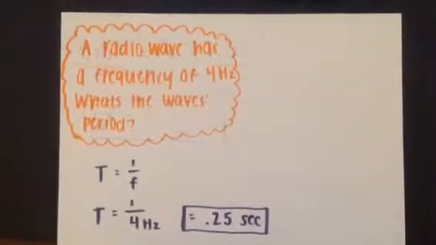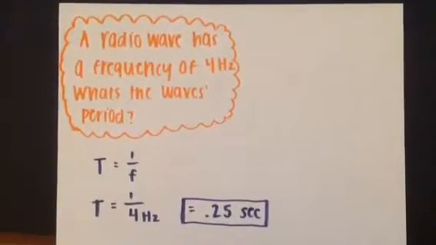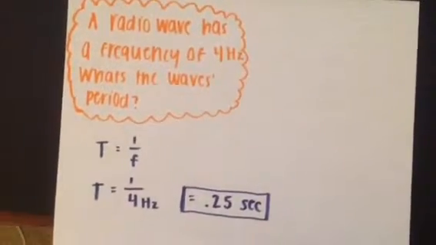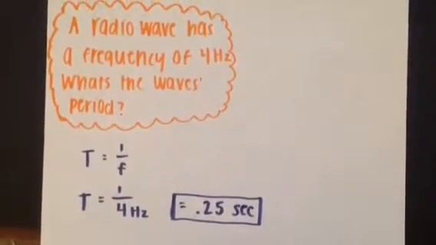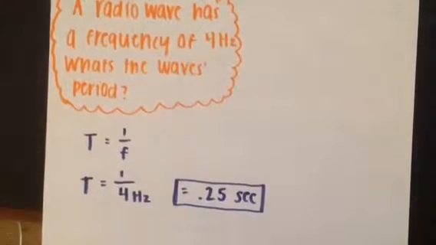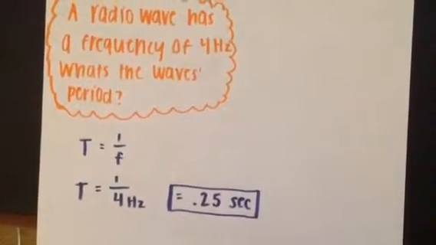The second problem is a radio wave has a frequency of 4 hertz. What's the wave's period? So you use the equation that T equals 1 over F, which is period equals 1 over frequency. And you do 1 divided by 4, and you get 0.25 seconds.